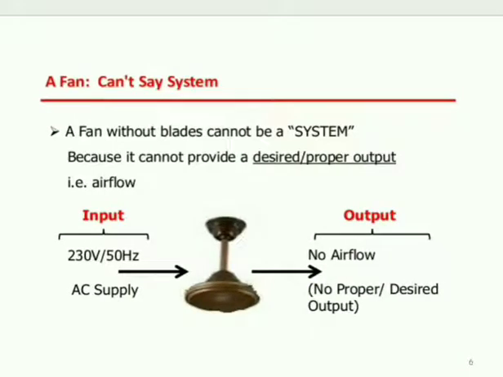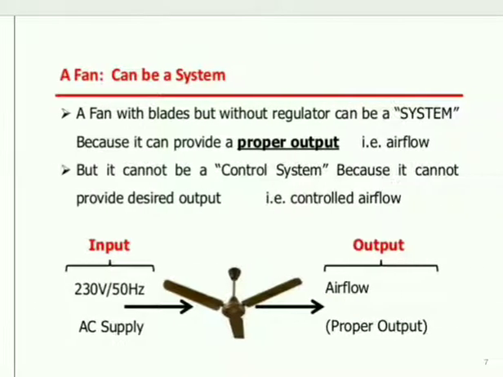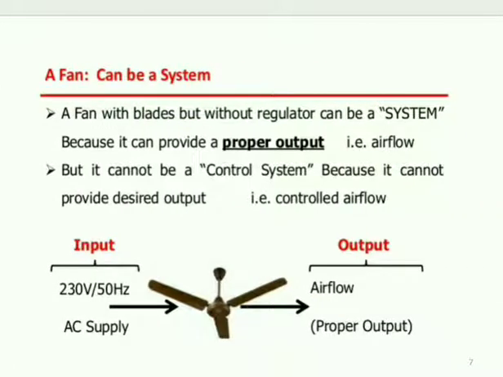Next, you can see a fan without blades cannot be a system because it cannot provide a proper output, that is airflow. A fan with blades but without a regulator can be a system because it can provide an output, but it cannot be a control system because it cannot provide the desired output, that is controlled airflow.